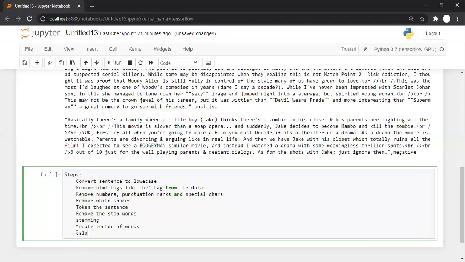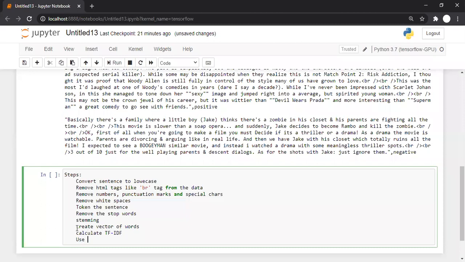After that, calculate TF-IDF. We will see what TF-IDF is, and then finally we are supposed to use TF-IDF for classification. So these are the steps. Convert the sentence to lowercase, the most important thing. Remove the HTML tags if anything is available in the data. Then remove the numbers or punctuation marks, that is, special characters.